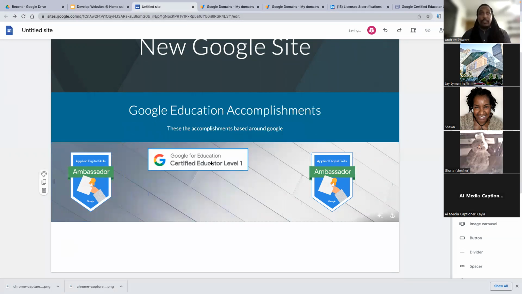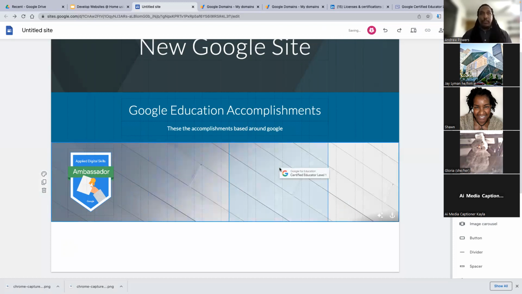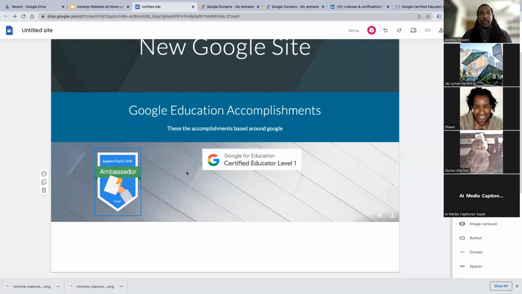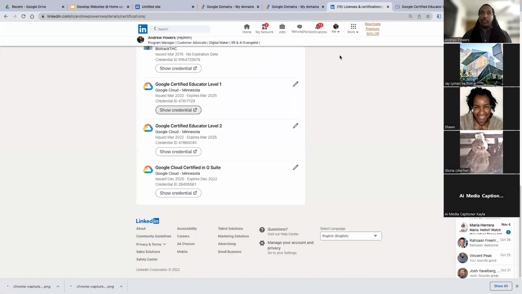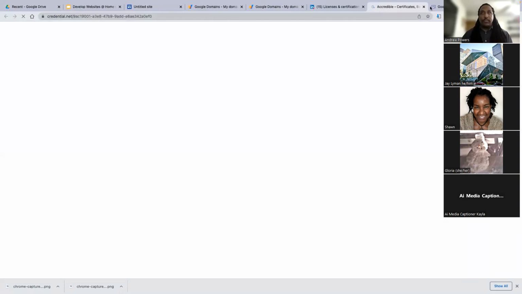Because Google Sites is technically a Google platform or Google program, it works just like Google Docs, and any browser information or JPEGs or pictures can just essentially be pulled in and out from your site or pulled into your site. So that was level one. I think it was level one.